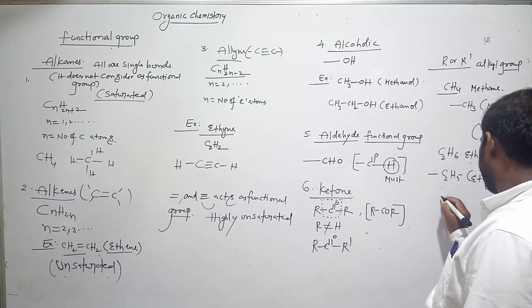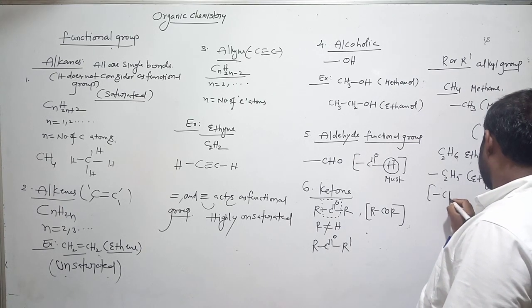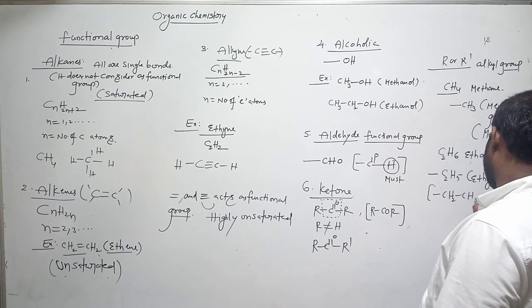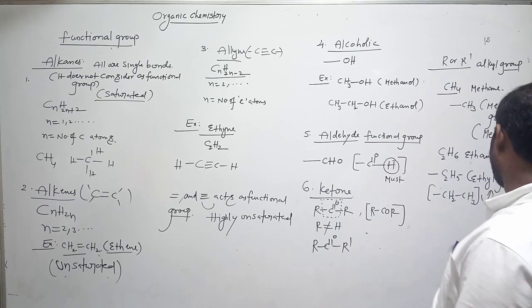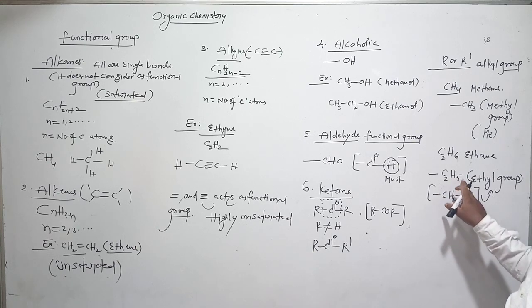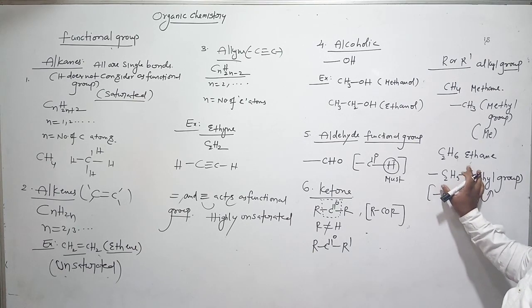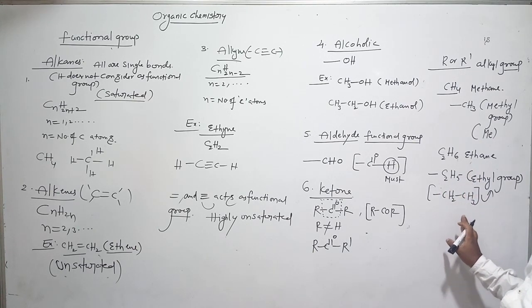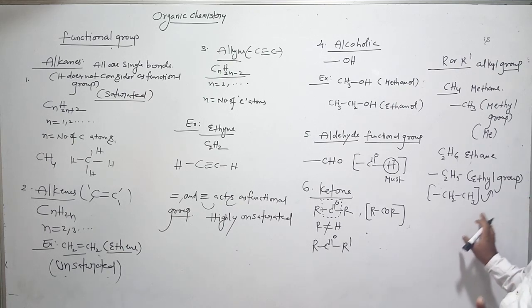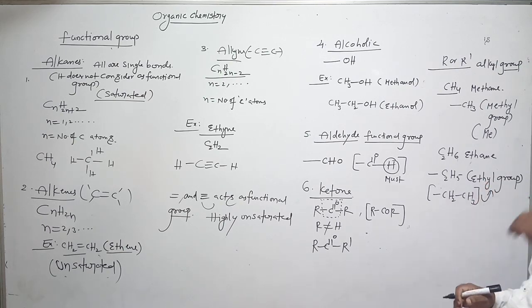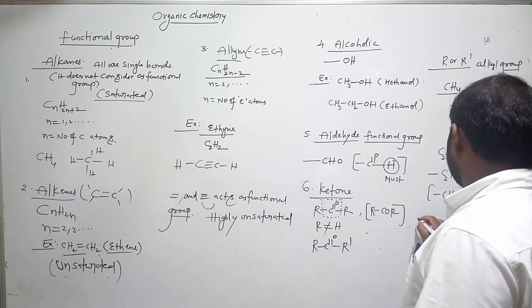Now we can also write this as bond CH2 bond CH3. Also the ethyl group. How many carbons? 2 carbons. How many hydrogens? 3 plus 2, 5 hydrogens. CH2 bond CH3 is also called the ethyl group. There is no change. So from alkanes, we remove one hydrogen, we get alkyl. Note it down.